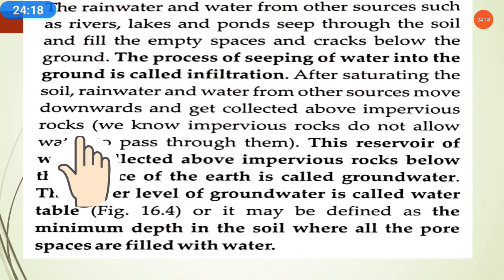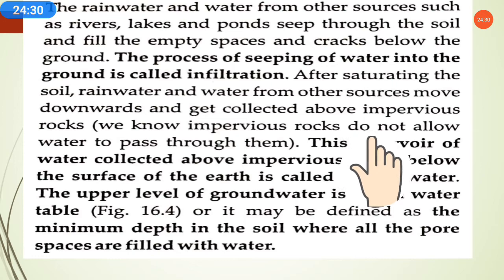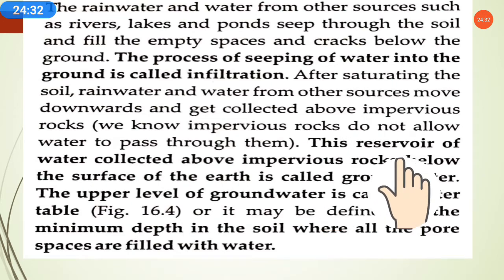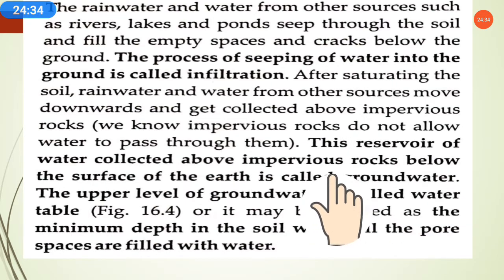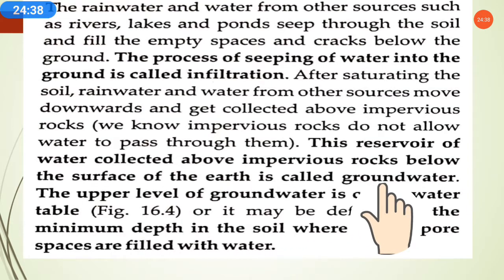As we know, under the soil there are different layers, and impervious rock is also a layer of rocks, where this water starts getting collected in between the spaces of these rocks. This reservoir of water collected above impervious rocks below the surface of the earth is called groundwater.